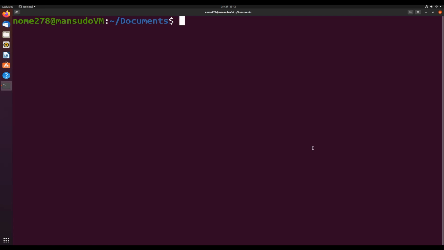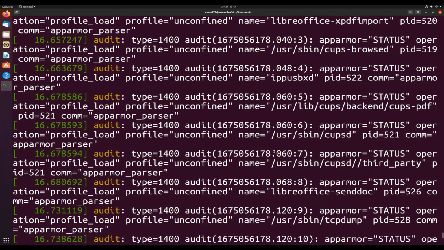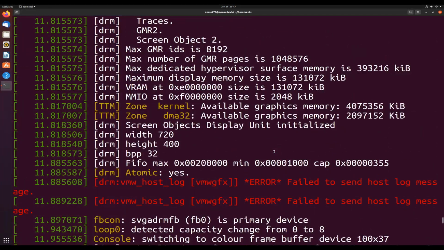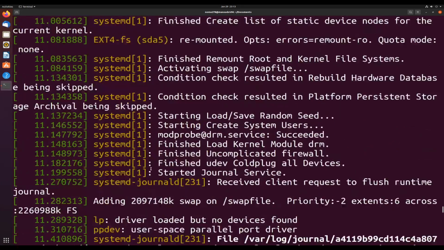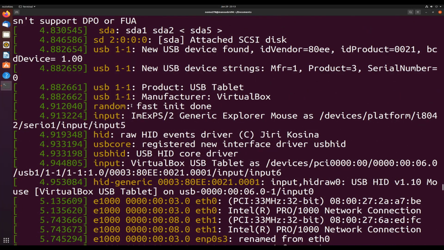So next, let's talk about dmesg and journalctl. So what exactly is dmesg? Let's say you're having issues with your Linux machine, and you want to see what the heck is going on. That's where you would use dmesg. There's going to be a lot of gibberish for some of you, but ignore that. This basically will go through and it'll be a syslog, a little bit more detailed syslog.